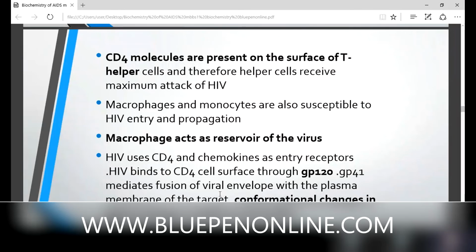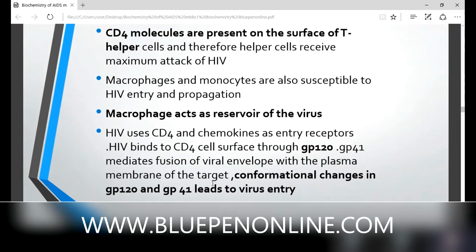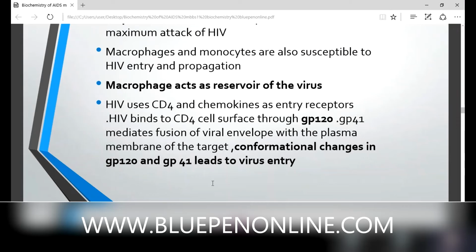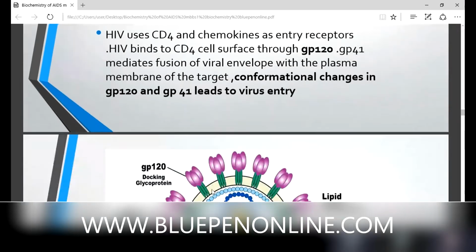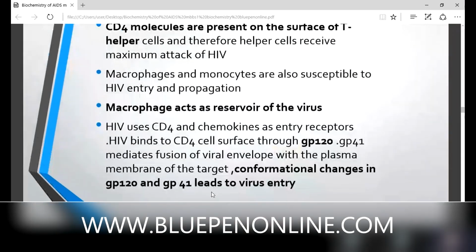HIV binds to the CD4 cell surface through GP120. GP41 mediates the fusion of the viral envelope with the plasma membrane of the target cell. Conformational changes of GP120 and GP41 lead to virus entry. Clear? Any doubt? HIV uses CD4 and chemokines. Ma'am, that last paragraph again, once again.